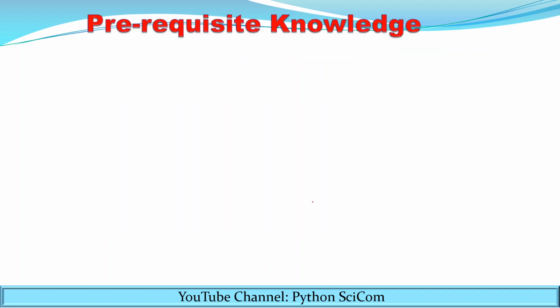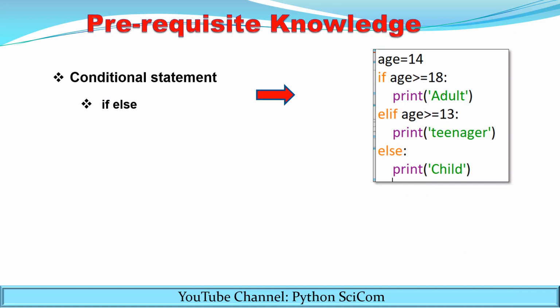Now before starting with the queue, you must have the previous knowledge of some programming concepts. You must know the conditional statement if else. Now if else or the conditional statements are used to indicate the various conditions.